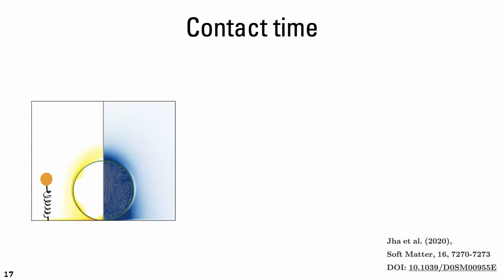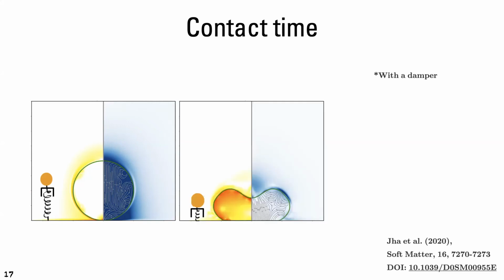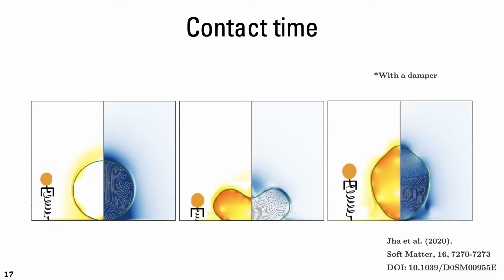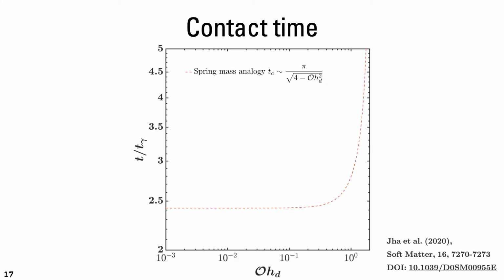There is another way to model drop impacts, and that is to consider the drop as a spring mass system. And of course, since these are viscous droplets, we need to attach a damper to the spring. I'm not going into details of this model because Aditya already gave a very nice description of this analogy. Now, what this spring mass system does is that it gives another prediction for the contact time, which depends on the Ohnesorge number. In this plot, you can see that for low Ohnesorge numbers, this contact time is more or less a constant, whereas for a finite Ohnesorge number, this contact time diverges, which basically means that the drop never leaves the substrate.